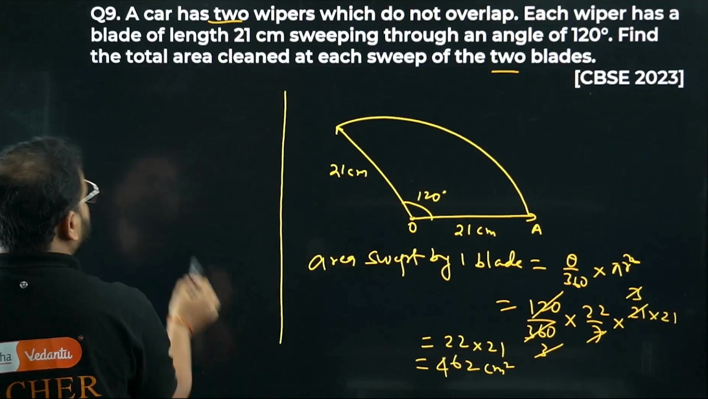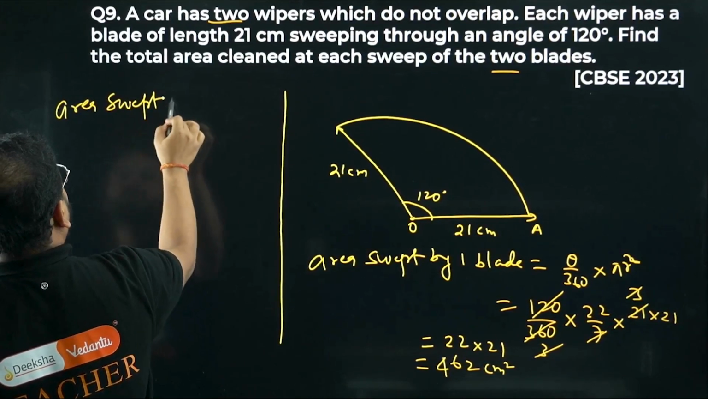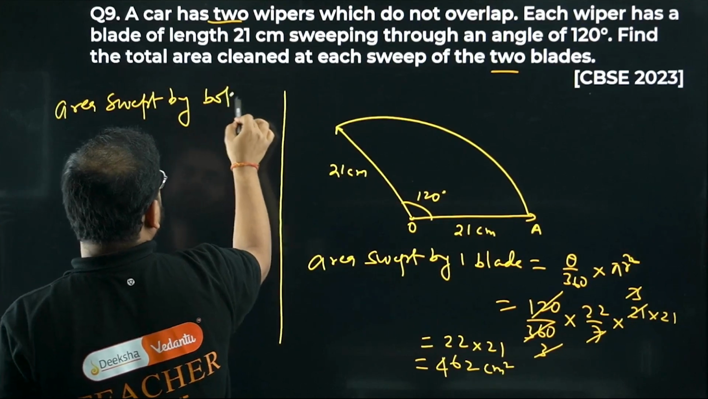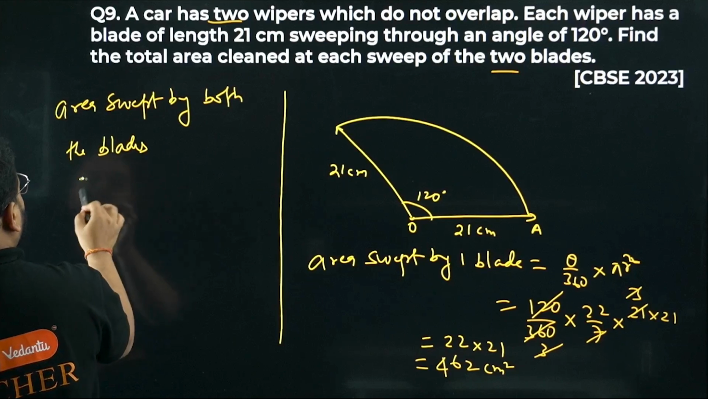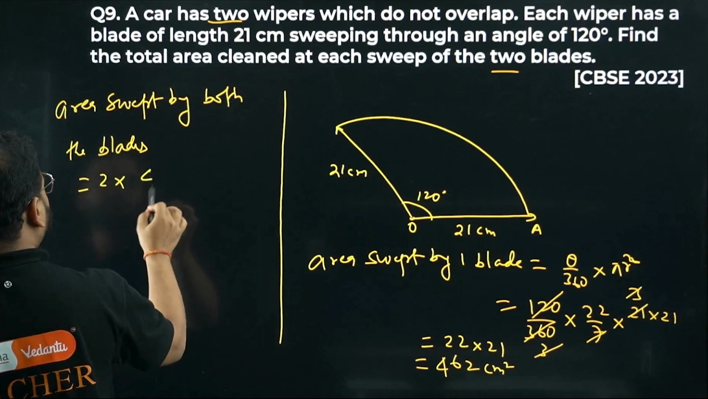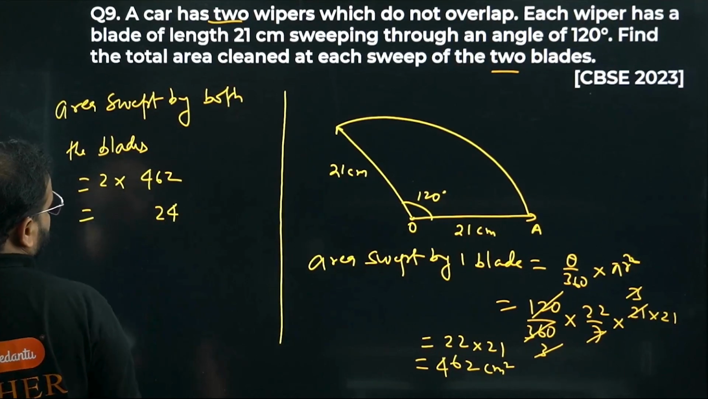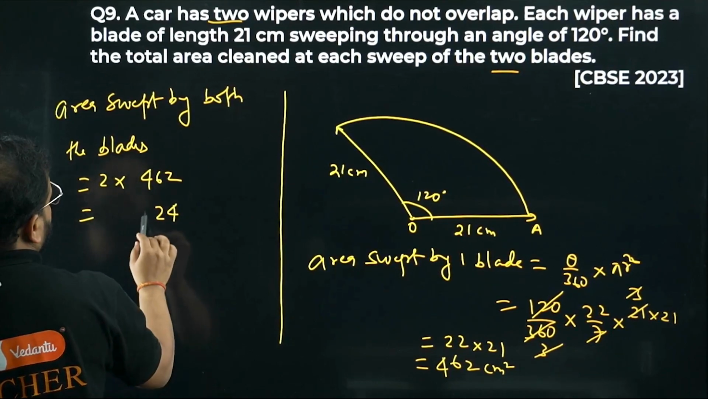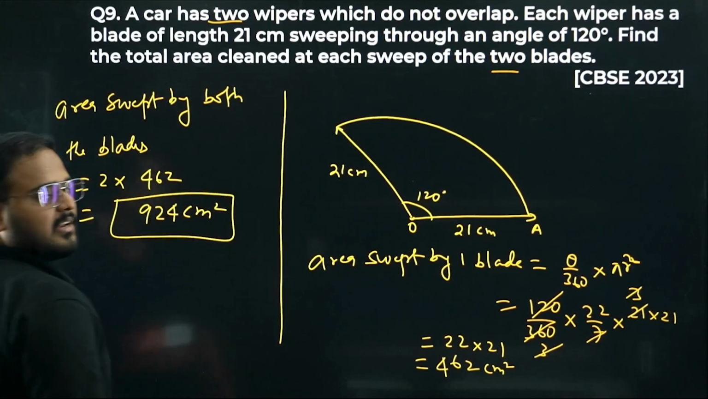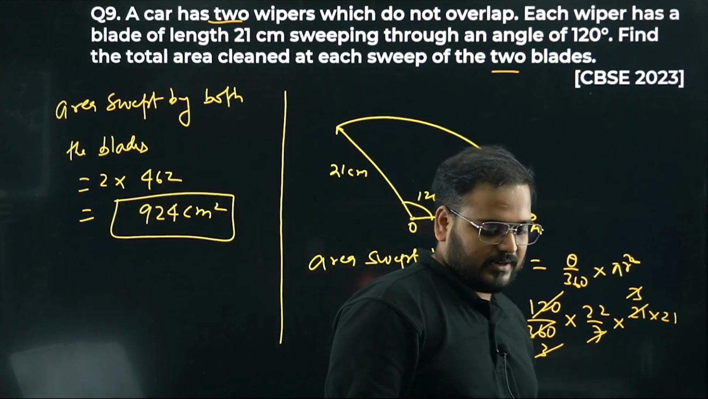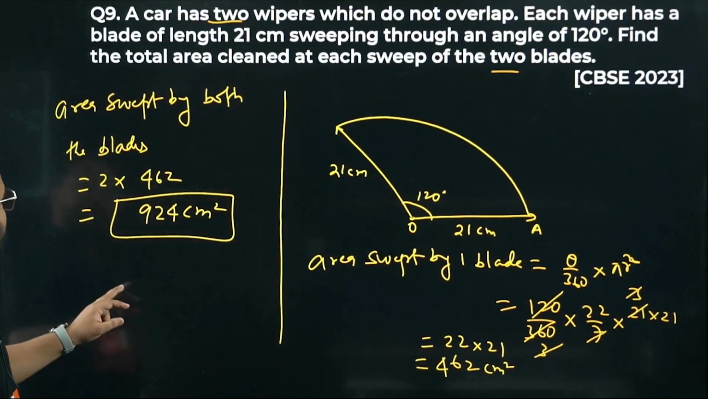We're looking for 2 blades. So the area swept by both the blades will be 2 times that value. 462 into 2: 2 into 2 is 4, 2 into 6 is 12, carry 1, 4 plus 1 is 5... the result is 924 centimeter square. Final answer. Please check. 924 centimeter square is my final answer. Please have a look. I hope all of this is clear. Question number 9 is done.